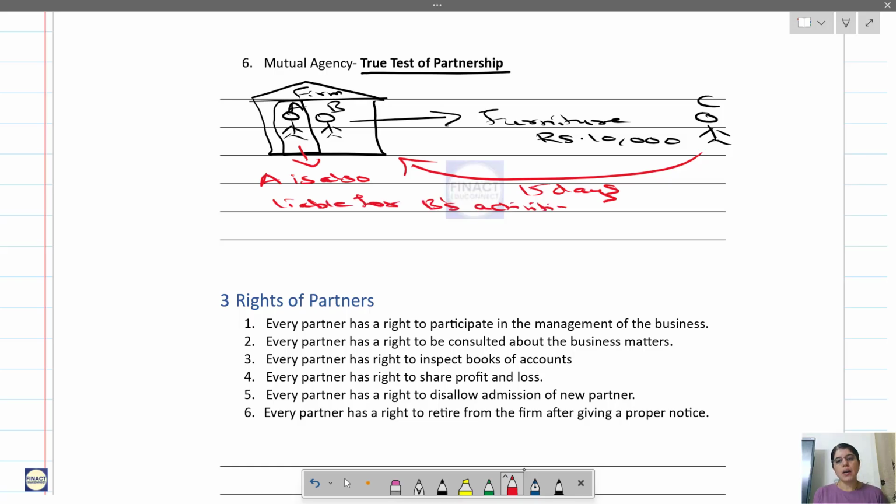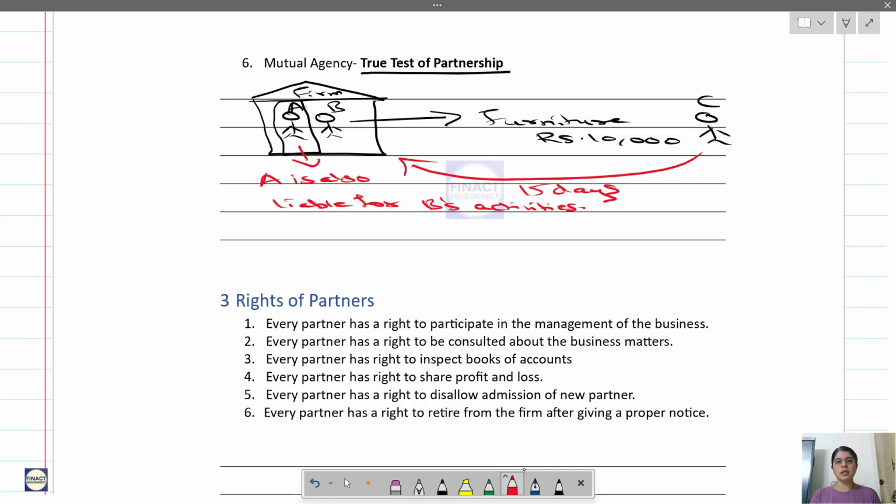Whatever activities B is doing on behalf of the firm, all the partners in the business are liable. The relationship between the partners is that of mutual agency. If one is not there, the other has to act as an agent on behalf of the other.